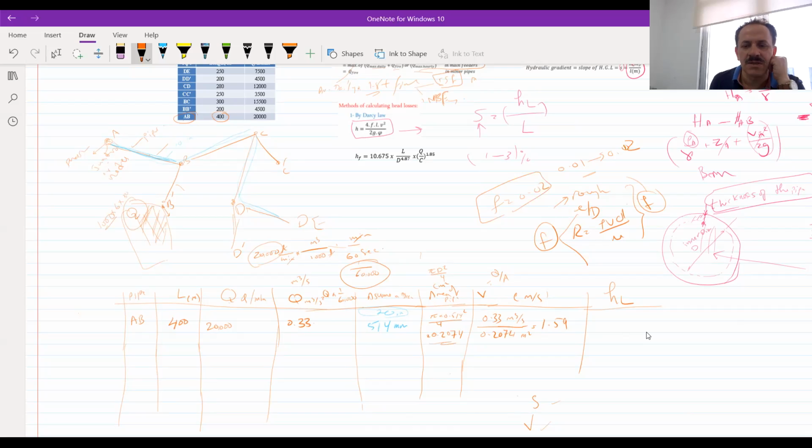How to know it's laminar? By finding the Reynolds number. You have rho, which is 1,000 kilogram per meter cube, velocity is this one, which is 1.59, diameter, which is 0.514, divided by mu. If it was more than 4,000, it means this is turbulent, and you have to find the roughness of the pipe divided by the diameter, and from those two, you can find the F, and I think I have it.